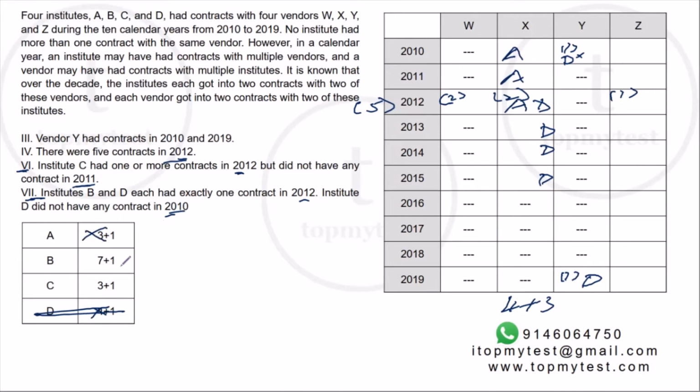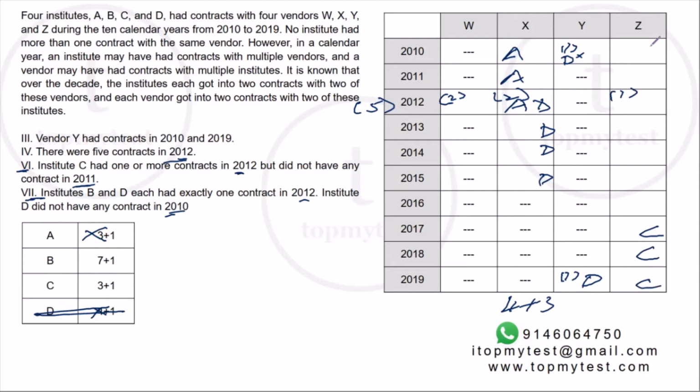Where will C's 3-year contract come now? C's 3-year contract will come with Z. So you can start with a 3-year contract, then follow with a 7-year contract, or you start with a 7-year contract and then finish with a 3-year contract. If you start with a 3-year contract, the first 3 years will be C. Again, it will contradict the condition that C did not have any contract in 2011. So you cannot start with a 3-year contract. You will have to end with a 3-year contract.